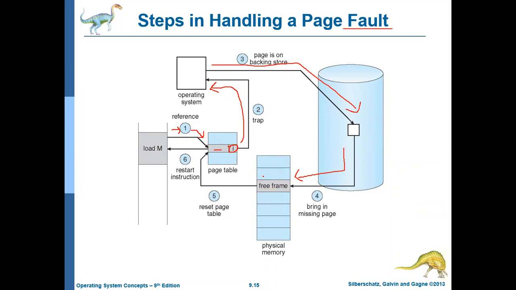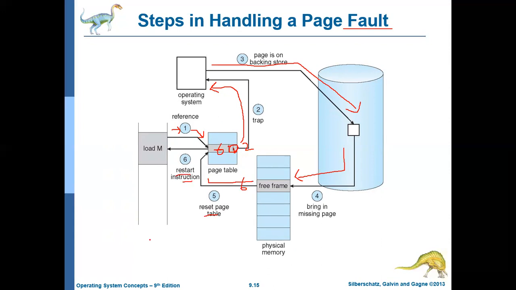So these are the various steps. The loading is the fourth step. Once it is loaded into the main memory, the fifth step is to update the page table, that is, in which frame number it is loaded. Maybe this page is loaded at the sixth frame. Then 6 will come here, and previously this I (invalid) will be converted to V. That is the fifth step, and as the sixth step, restart this instruction.